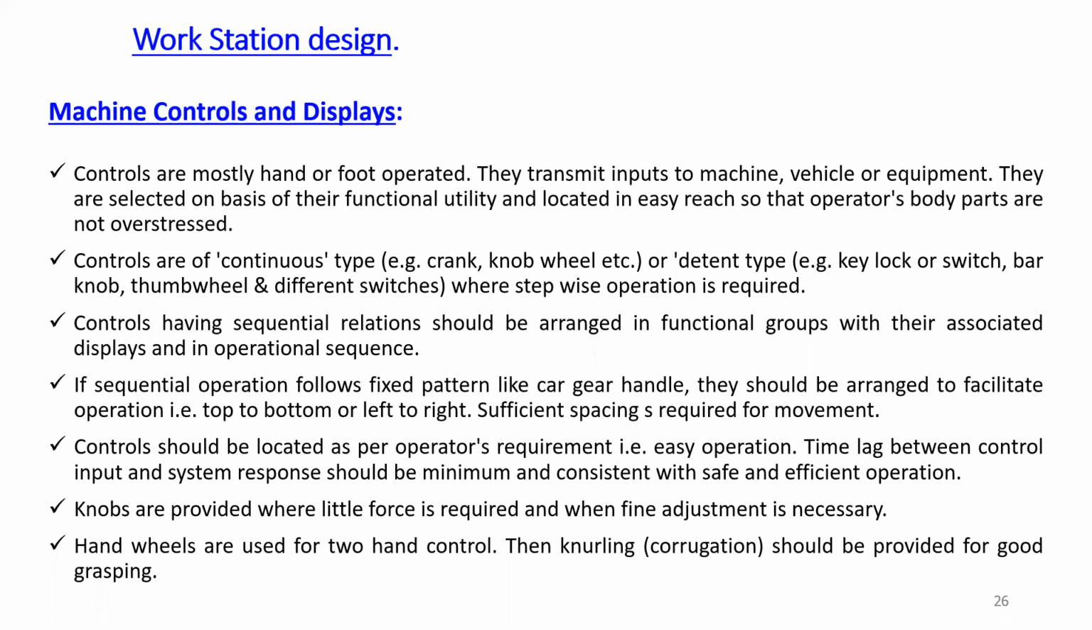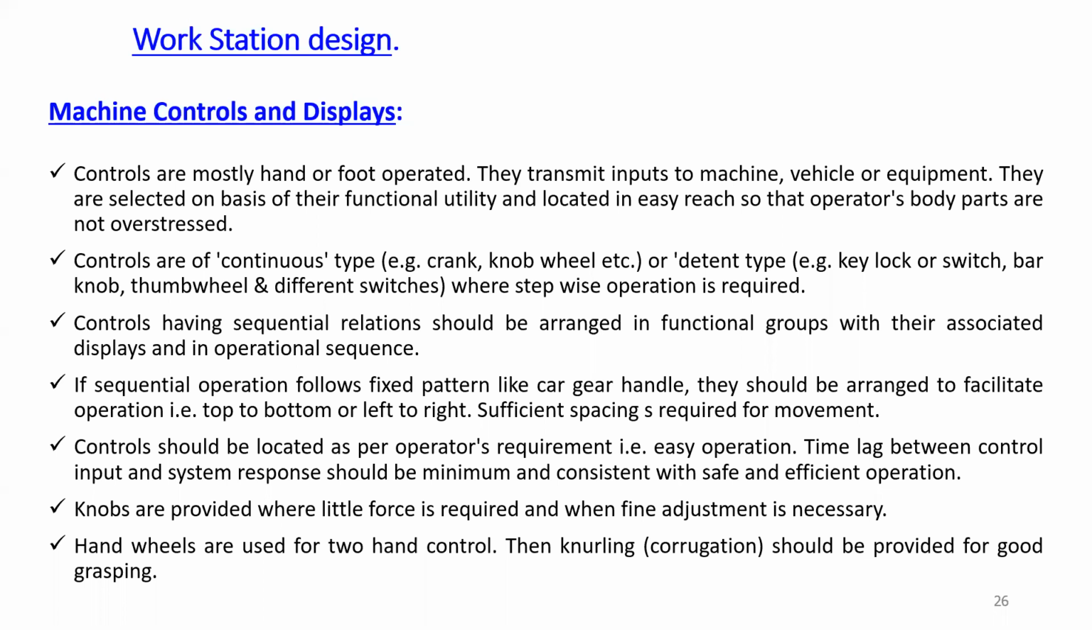So they transmit the inputs to the machines, vehicle, or equipment. They are selected on the basis of their functional utility and located in easy reach so that the operator's body parts are not overstressed. So we have to reduce the stress or the strain which can be raised in your body. So that body part should be close to that machine, but safe also.